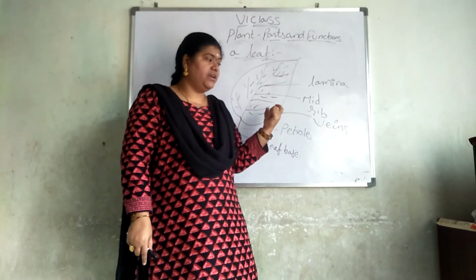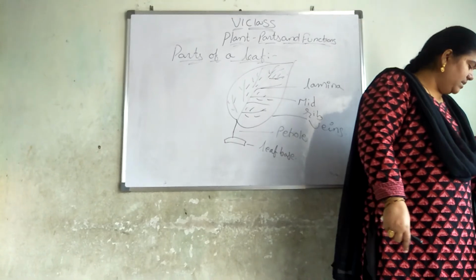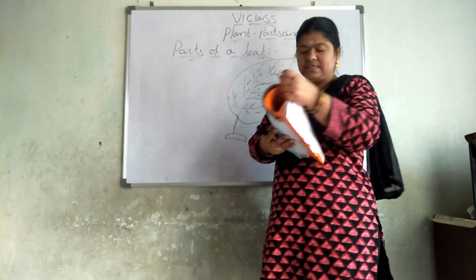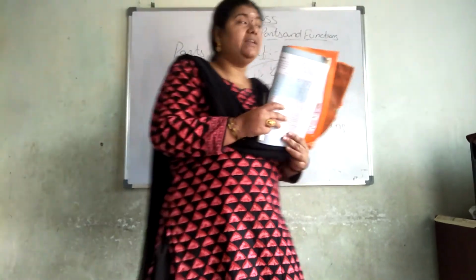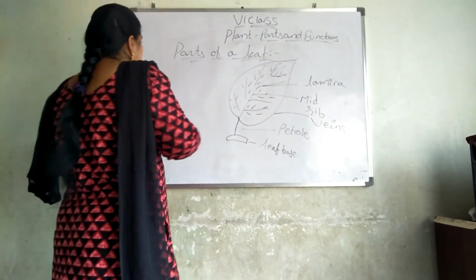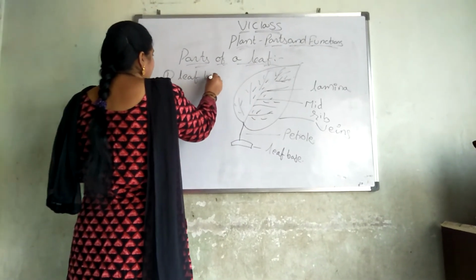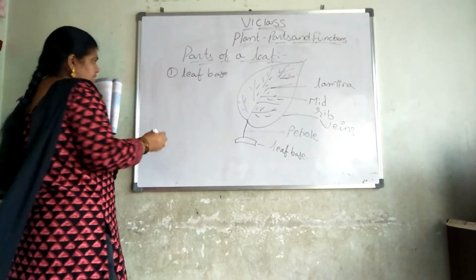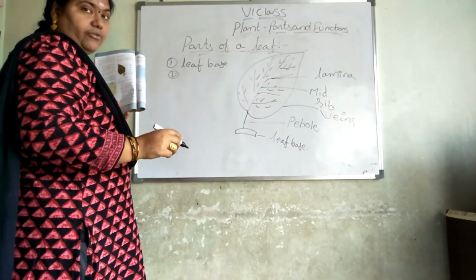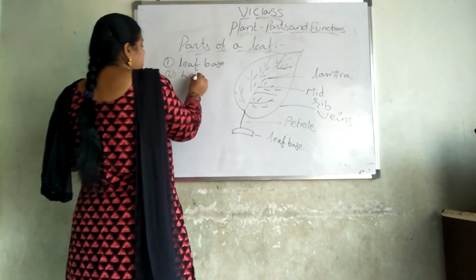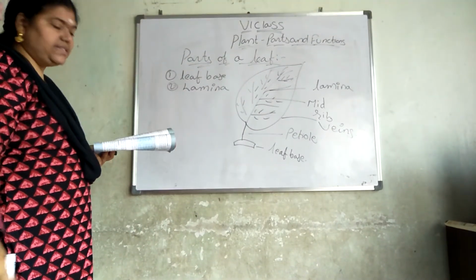Here in your textbook, a few questions are asked. Just see the table. Where is the leaf attached to the stem? The first one is leaf base. Second one is, what is the flat portion of the leaf called? It is called lamina.